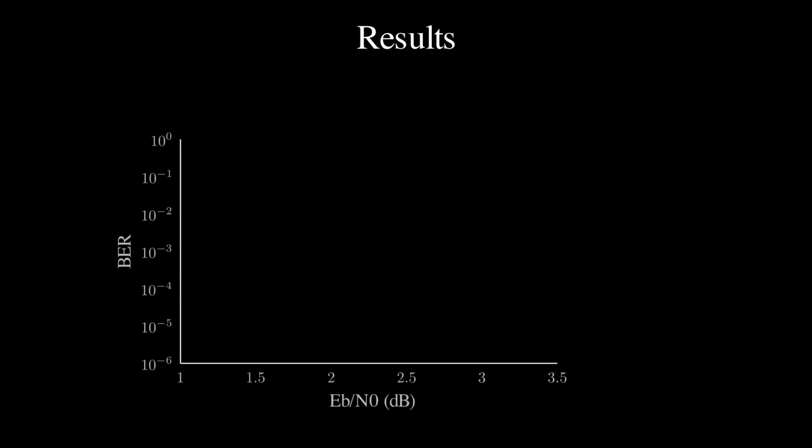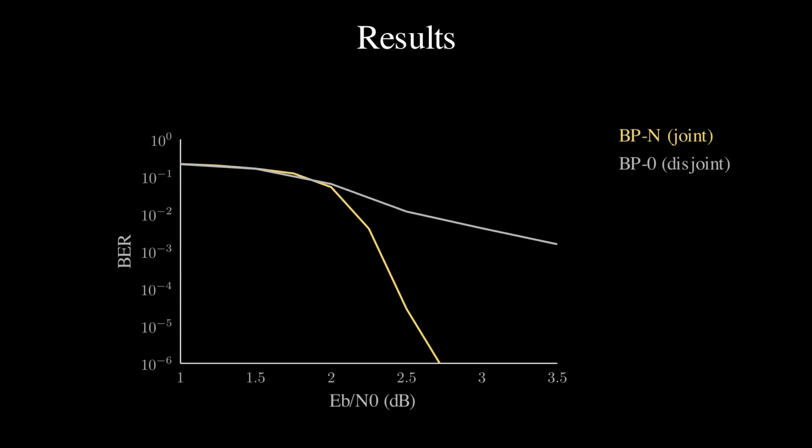Now the evidence. Contrast two denoisers. One increases the belief propagation rounds as the iterations proceed. The other runs none, so the inner and outer codes never share information. Jointly decoding produces a steep waterfall in bit error rate that the disjoint decoder simply never reaches.